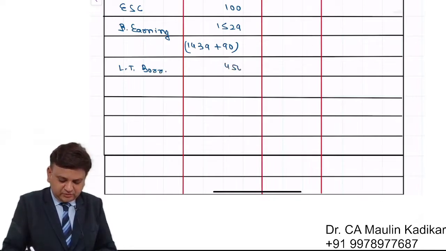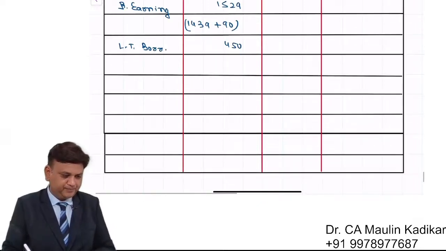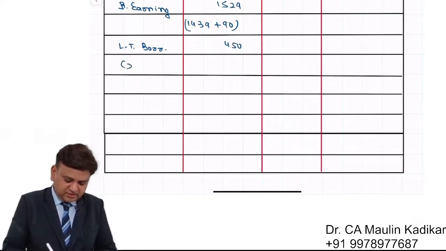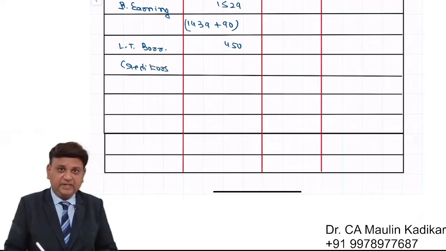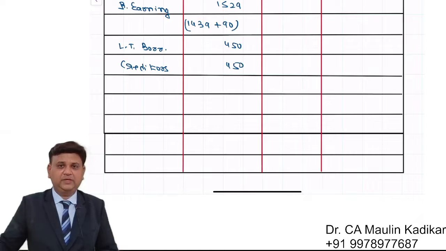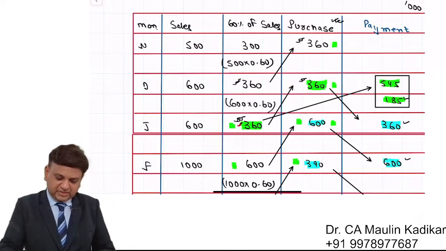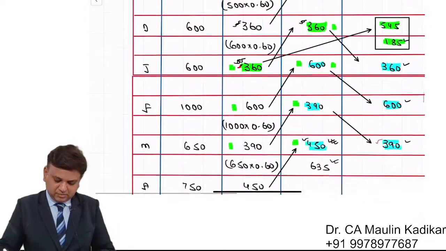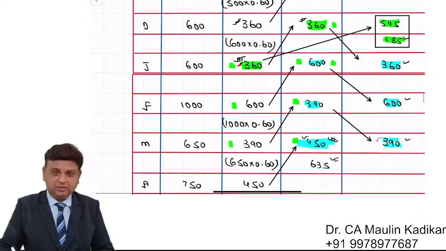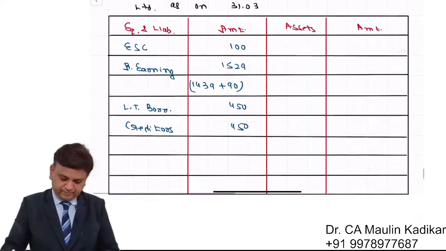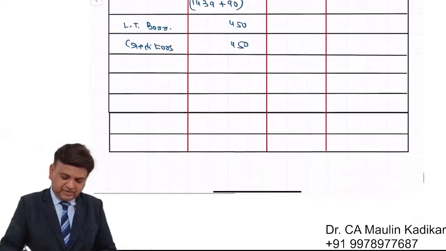There is no change, 450. Next are the creditors. In that we have understood logically, it is 450. That is purchase for the month of March, so here we are writing March.